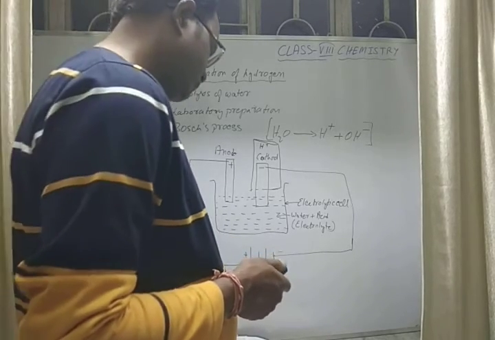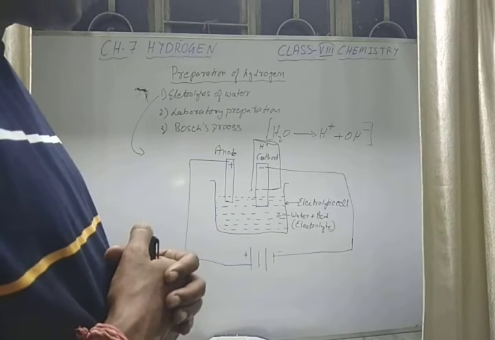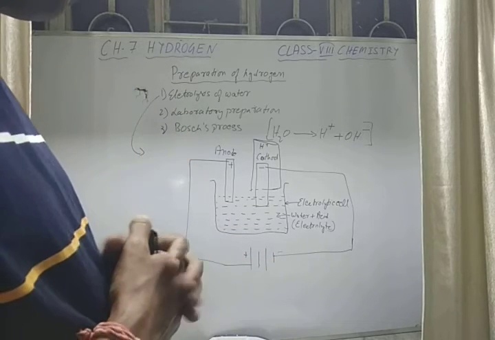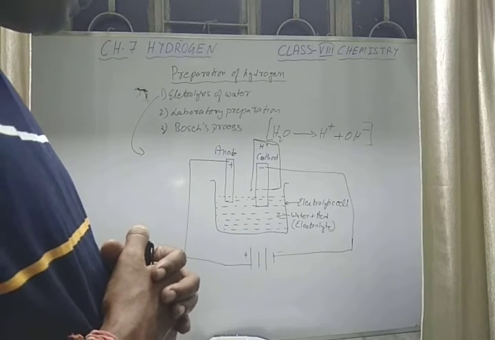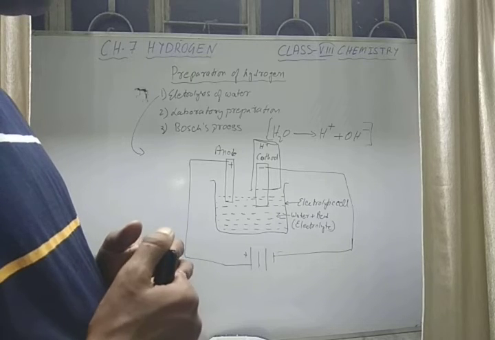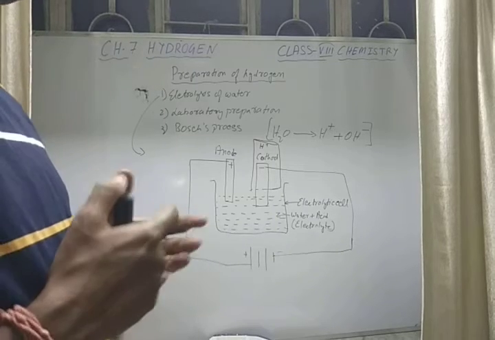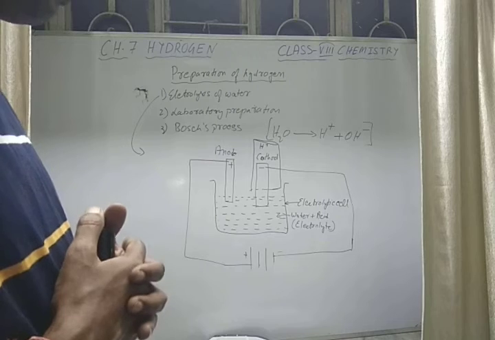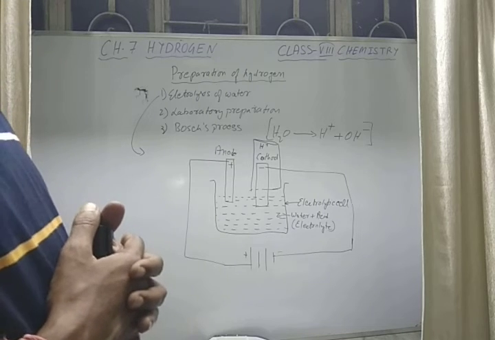Now the hydroxyl ion, being an anion, moves to the positively charged anode. At the anode, the hydroxyl ion releases an electron and changes into oxygen gas.